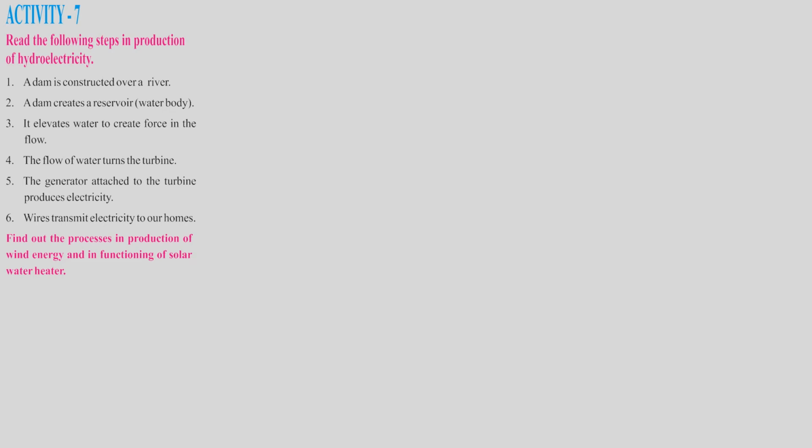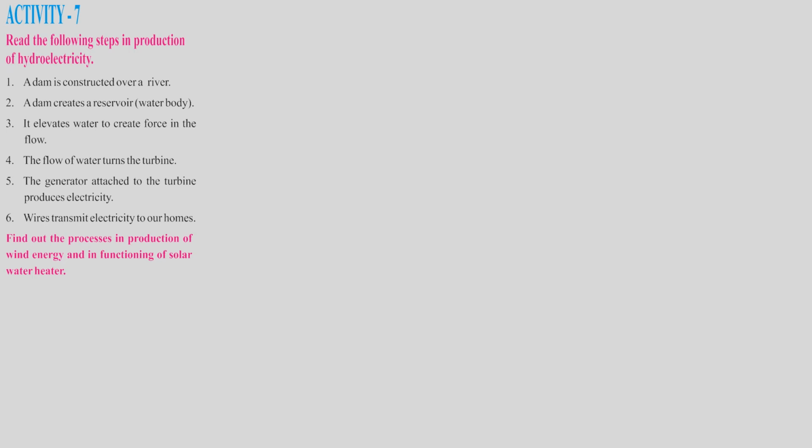The flow of water turns the turbine. So there will be a turbine inside wherever hydroelectricity is produced, children. If you have ever visited Sardar Sarovar Dam, you can see there are 3 or 4 huge turbines. The water falls on that turbine and it rotates because of the force of the water. The flow of the water turns the turbine. The generator attached to the turbine produces the electricity.